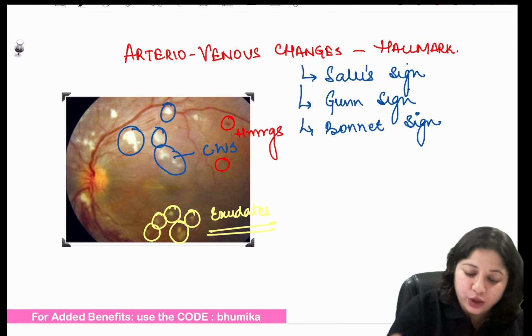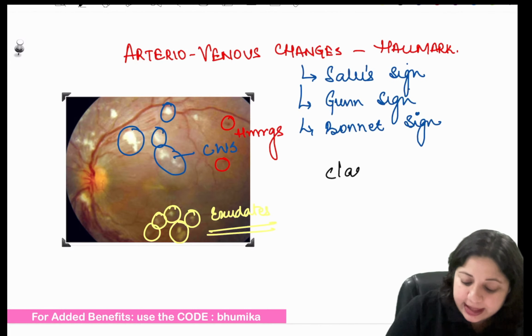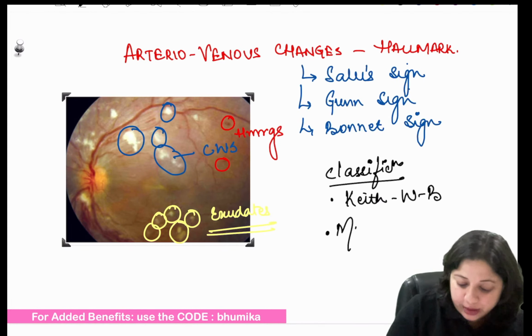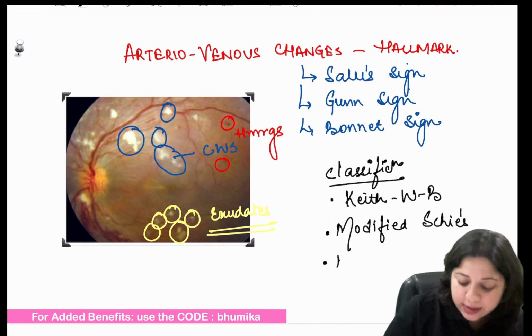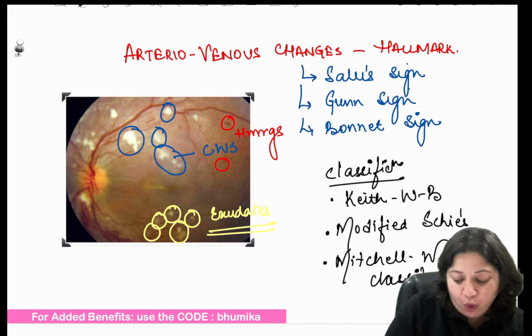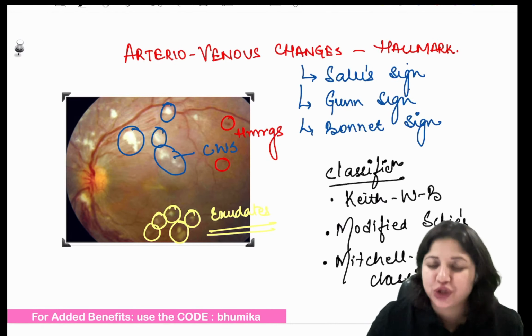So what are, as I told you, the other classifications? The other classifications that we have, one we have learned is Keith, Wagener and Barker classification. Also, we have a modified Scheie classification. And last but not the least is the Mitchell-Wong classification. So these are the important questions that need to be covered when we are talking about hypertension and the eye.